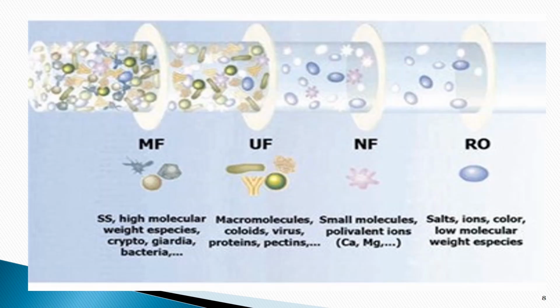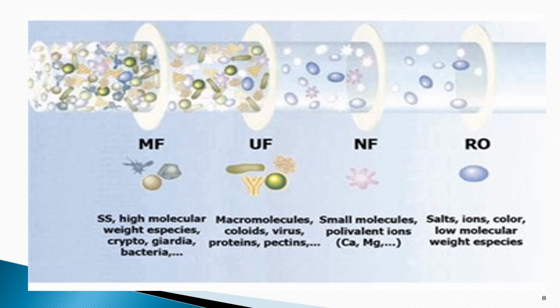This is a representation of microfiltration, ultrafiltration, nanofiltration and reverse osmosis. In microfiltration, particles in the range of 100 to 10,000 nanometer are removed. In ultrafiltration, which is more accurate than microfiltration, macromolecules, colloids, virus, proteins, pectins, etc. are removed.